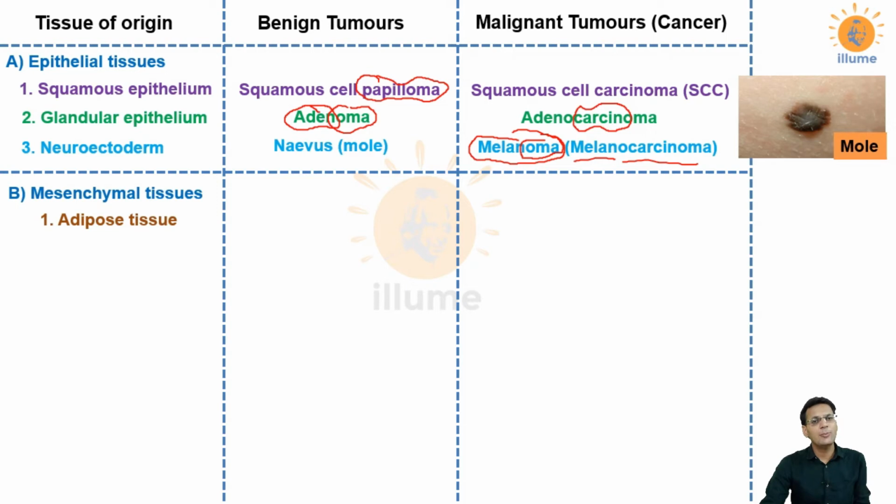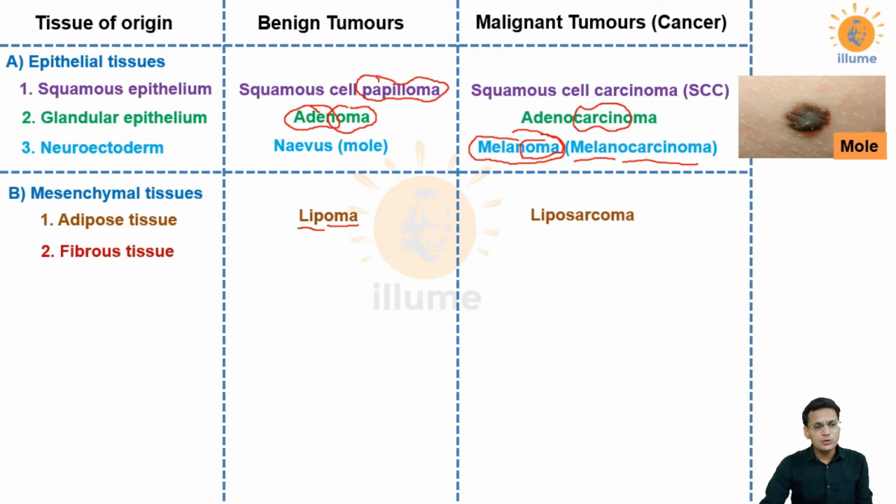The first one is adipose tissue. Now, what is adipose tissue? These are the tissues responsible for the storage of lipids. So a benign tumor of adipose tissue is called lipoma. Lipo is from lipids, and oma means a benign tumor. A malignant tumor of adipose tissue, because it is mesenchymal in origin, uses the suffix sarcoma, so it is called liposarcoma.